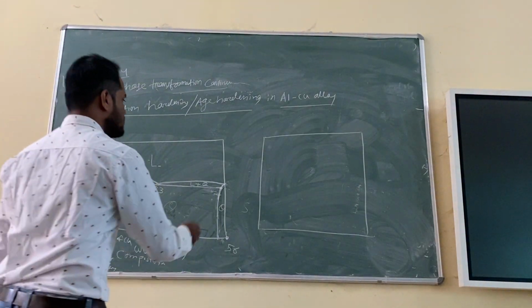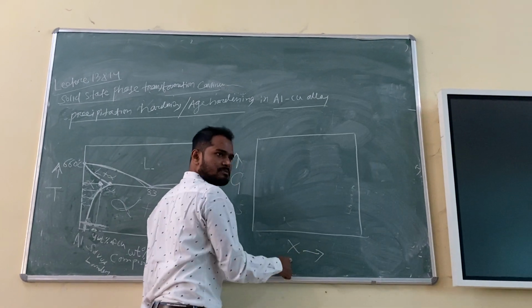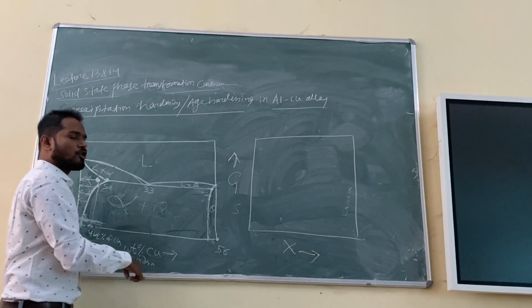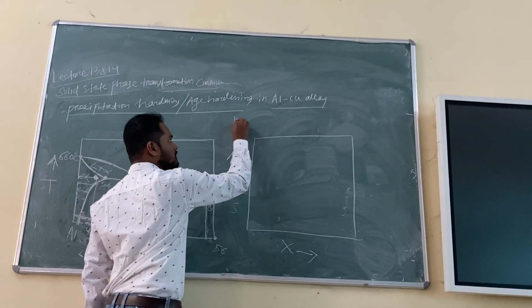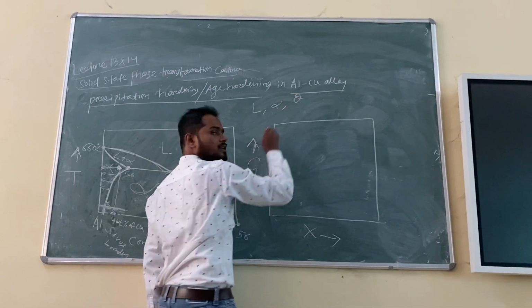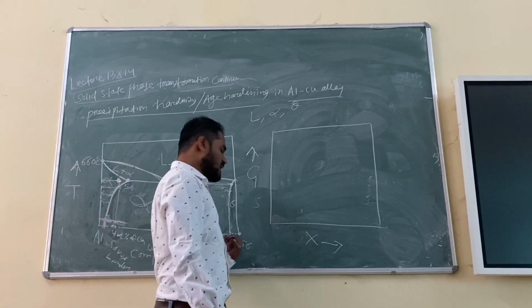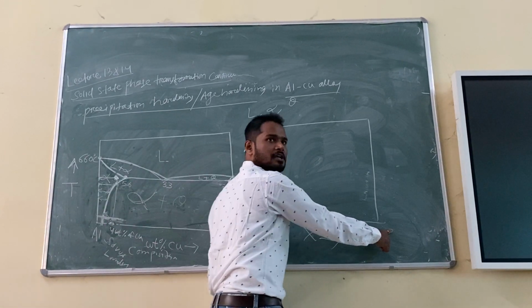Right? So this is free energy versus X. X means composition. This is free energy. So you want to draw the free energy versus composition curve for 3 phases: liquid, alpha and theta. But you remember this end is not 100% copper. So I can write aluminium here, but I cannot write copper here.